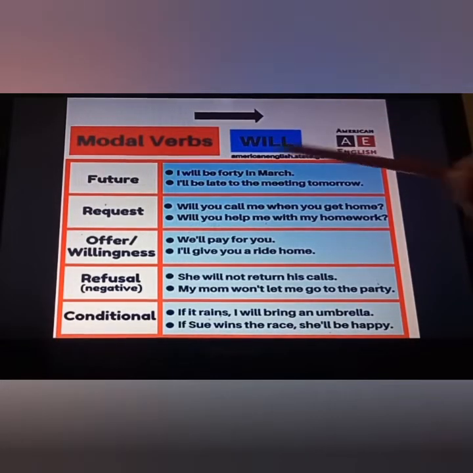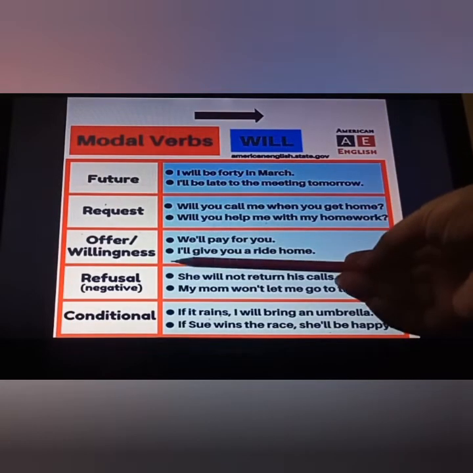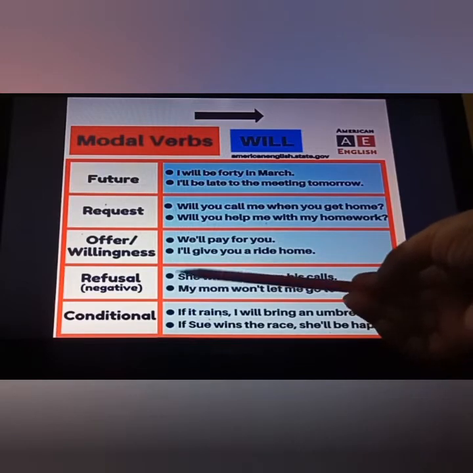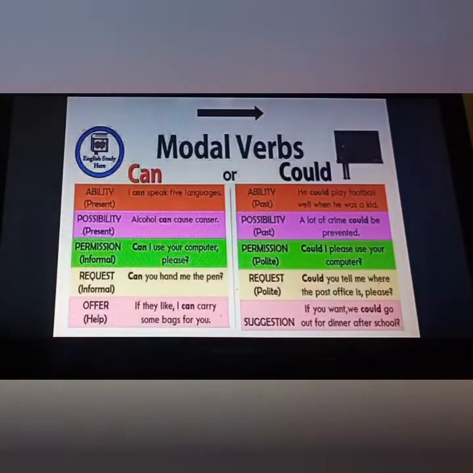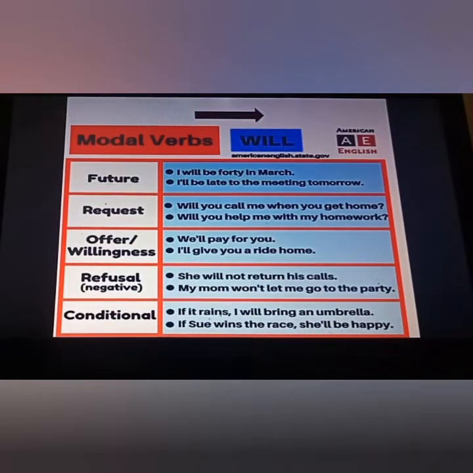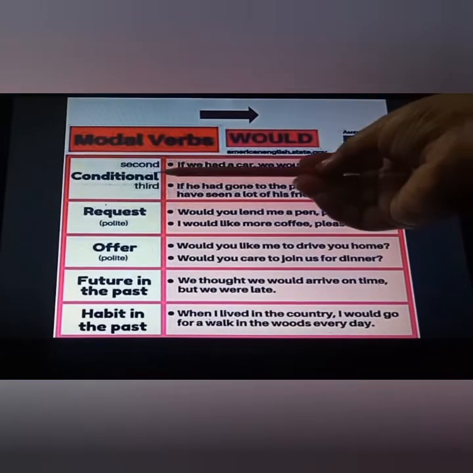Will functions as future action, request, offer, willingness, refusal in the negative one, and conditional. Fine, the starting two we have done, can, then could, after that will. Now the next one, that is would. Would is the past form of will. Here also we have used conditional.